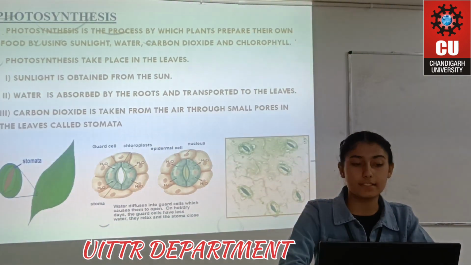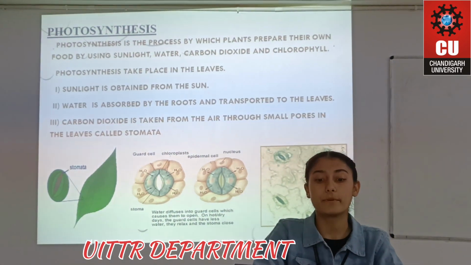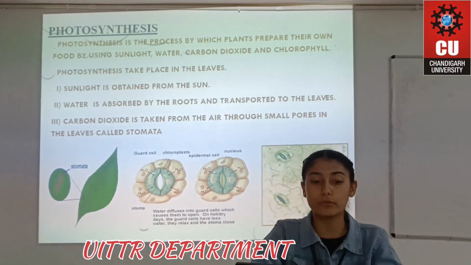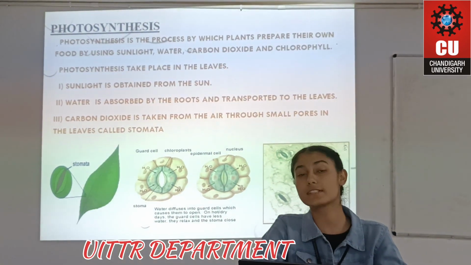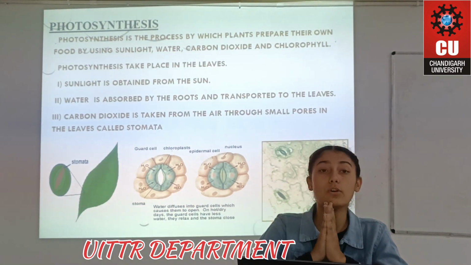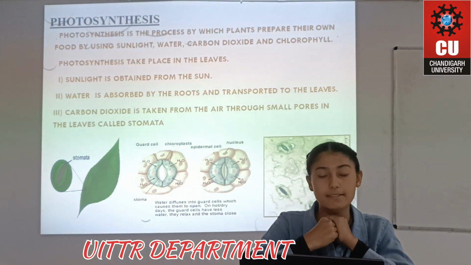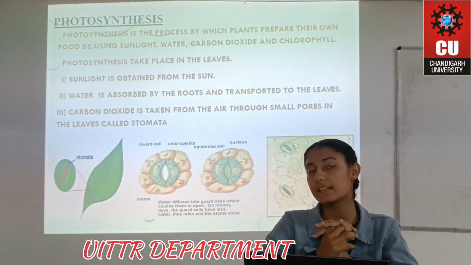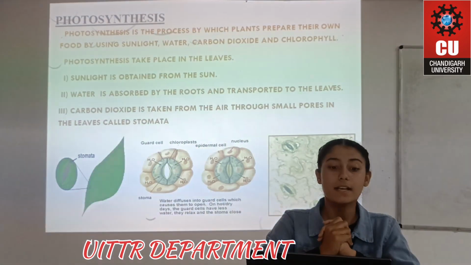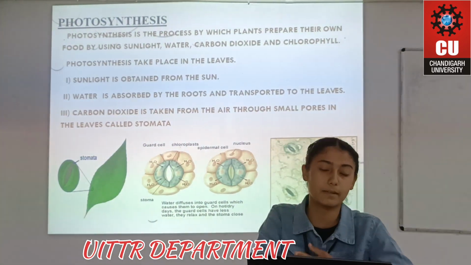What do you mean by photosynthesis? Photosynthesis is the process by which plants prepare their own food by using sunlight, water, carbon dioxide and chlorophyll. Photosynthesis takes place in the leaves. Sunlight is obtained from the sun.